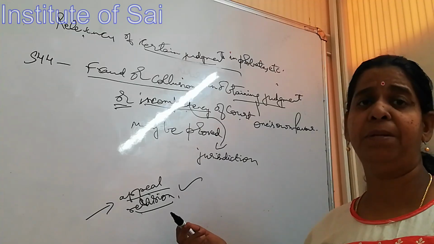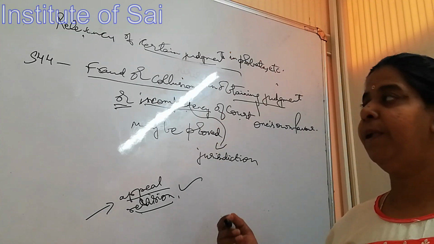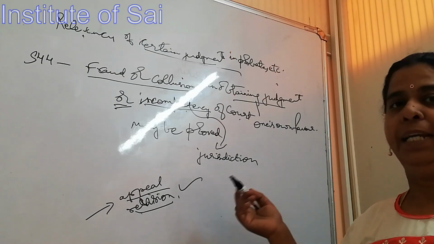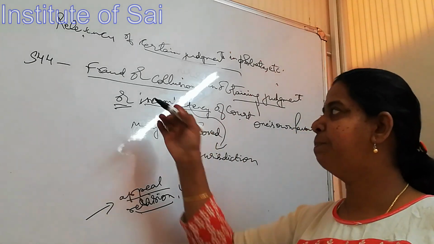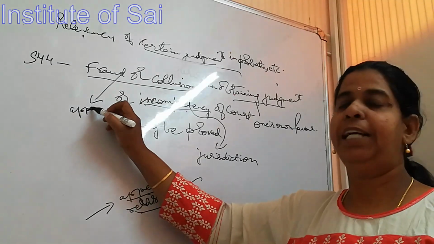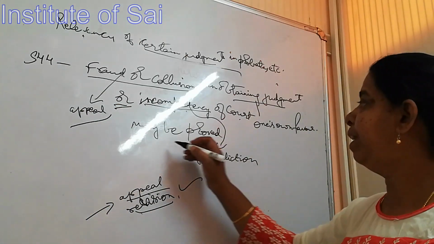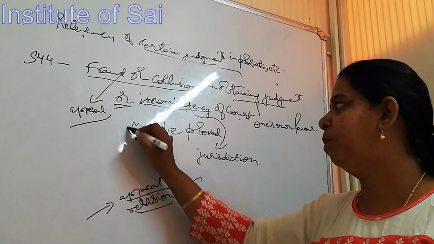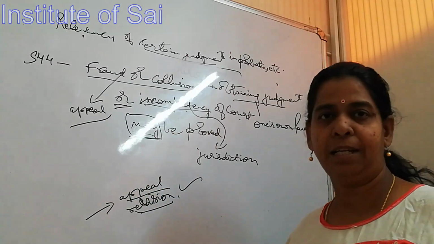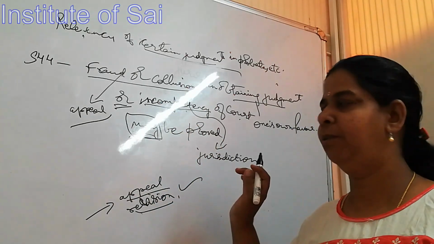See, for example, in some cases appeals are not allowed or second appeals are not allowed. In that case, what happens? If we say there has been a fraud or collusion, your honor, that's why I am filing the appeal, then we will have to prove it. That is why you have the words may be proved, because it is only in certain circumstances that you have to prove such things.